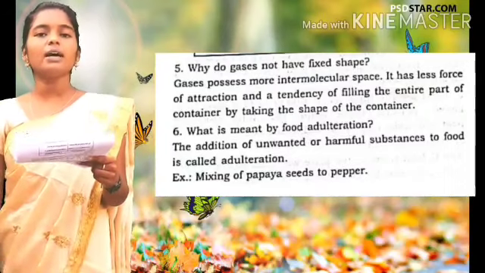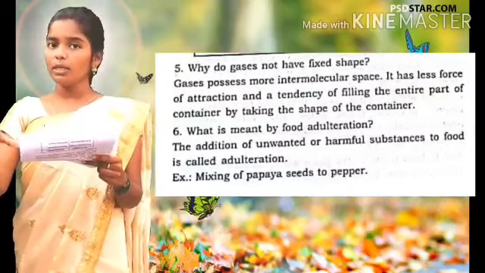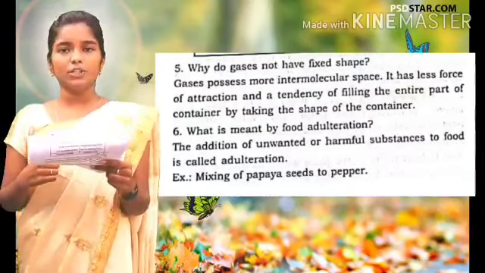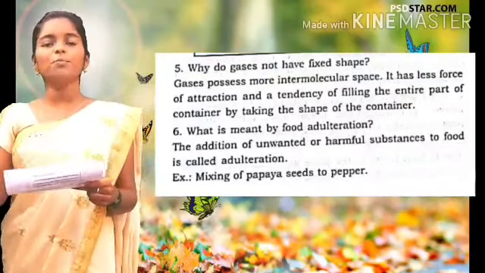Come on, tell me the answer. What is meant by food adulteration? The addition of unwanted or harmful substances to food is called food adulteration. Give me one example: mixing of papaya seeds with pepper.